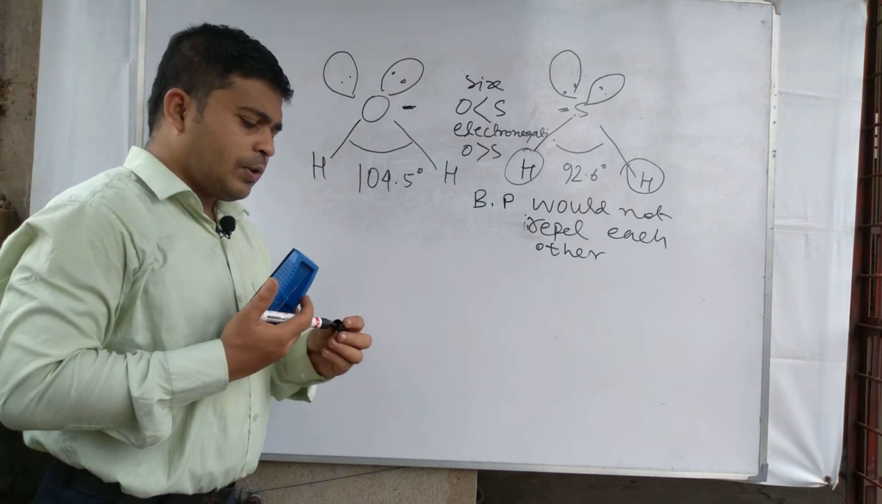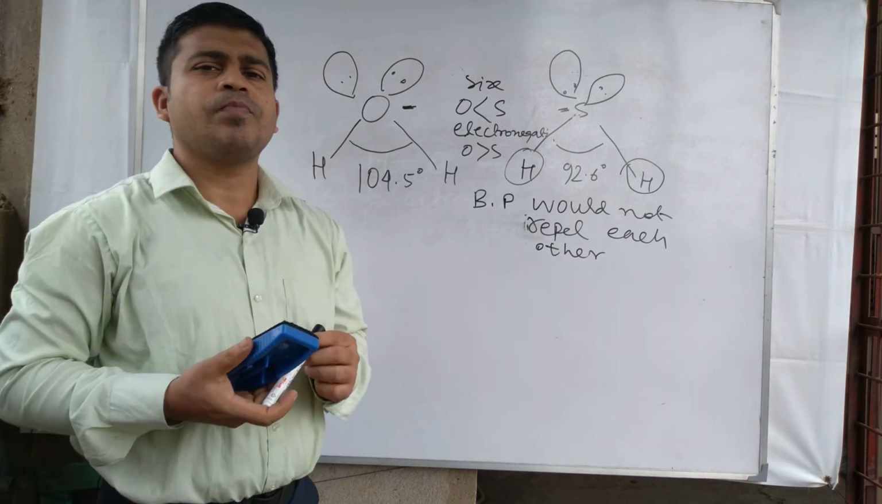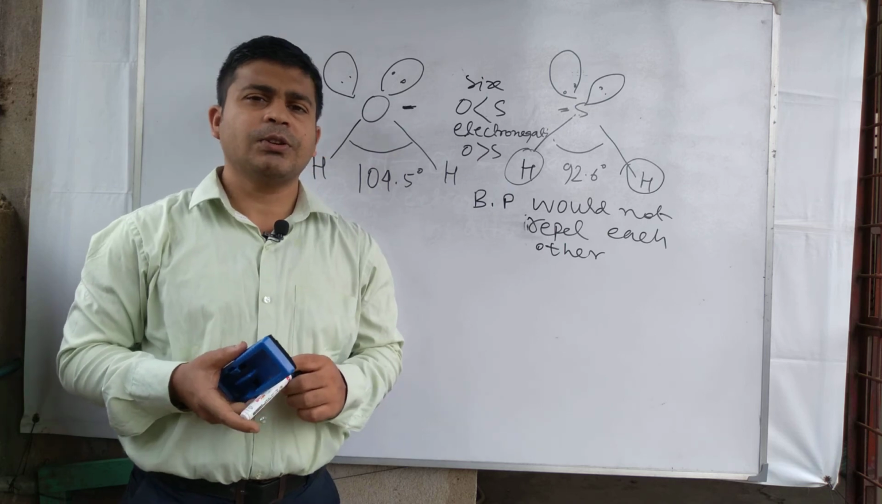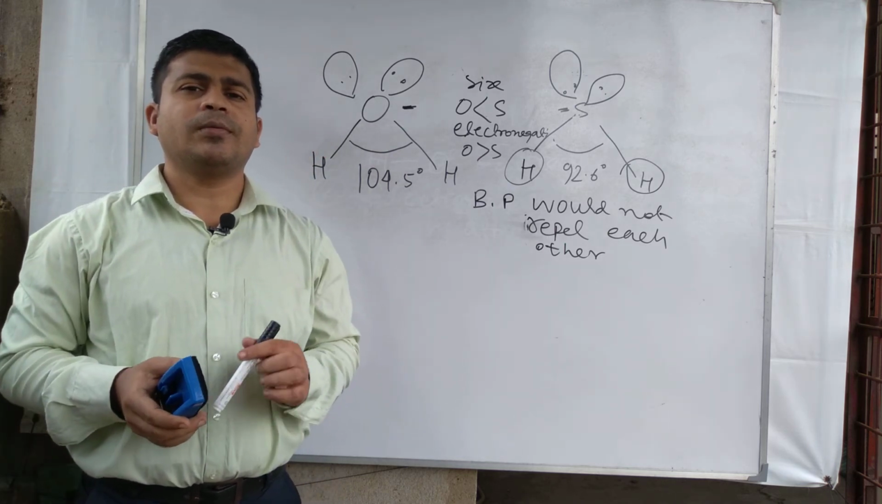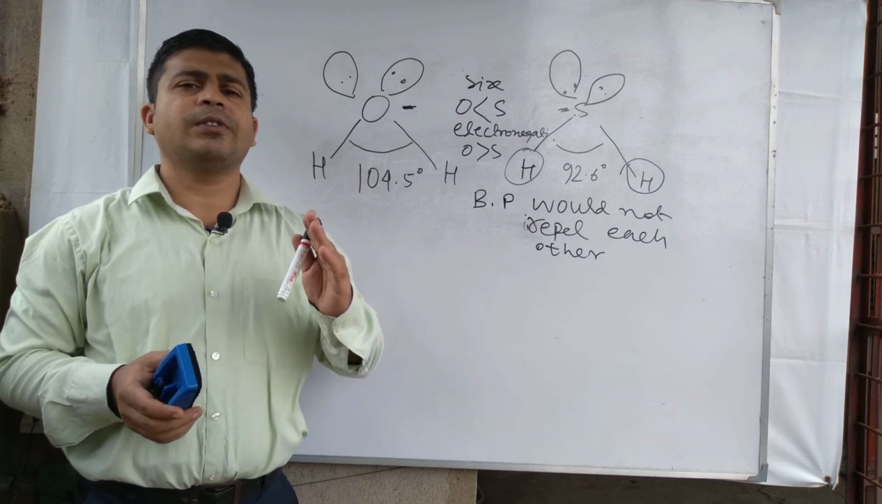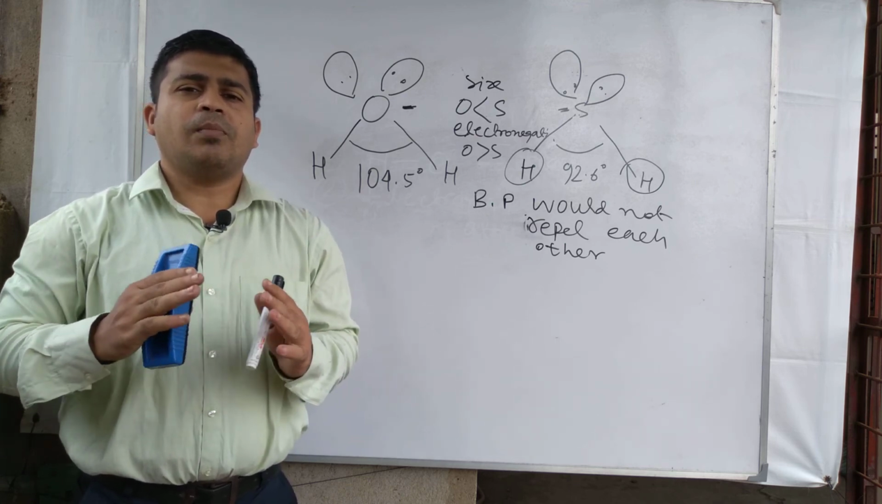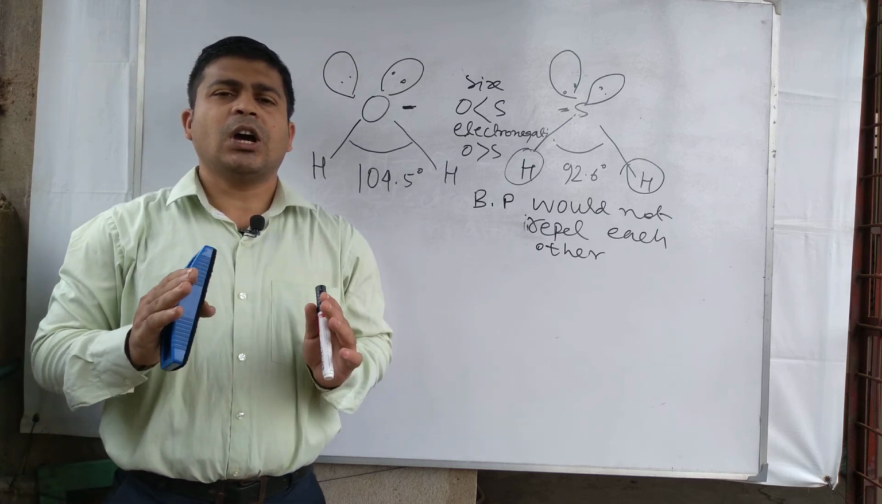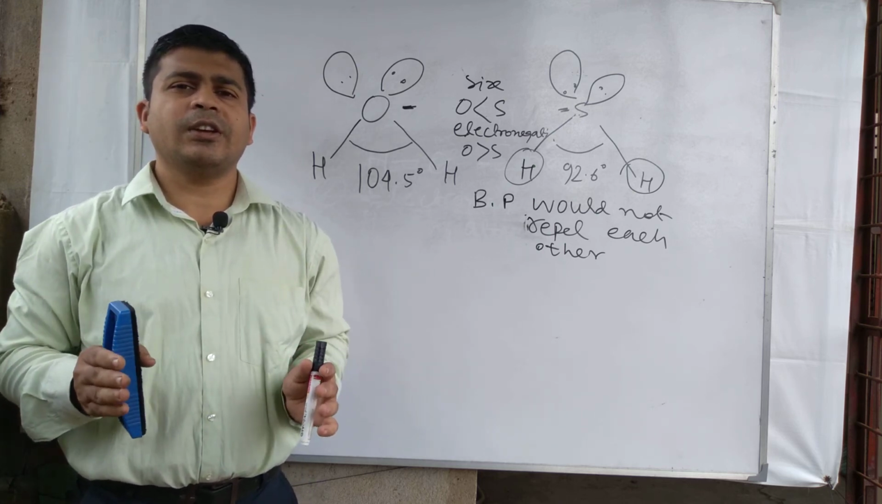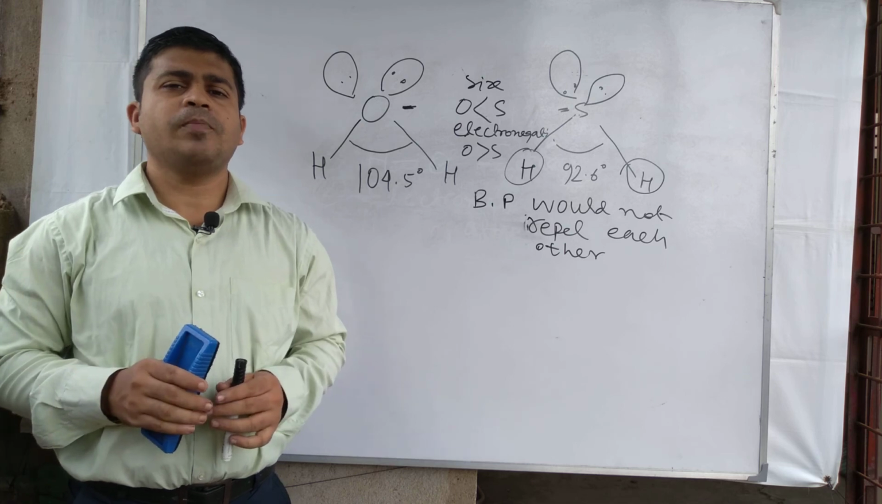So this is another example where bond angle is reduced. Bond angle can be reduced by factors like electronegativity, size of the central atom, and number of lone pairs and bond pairs present. These are the main causes for decreasing or increasing the bond angle.